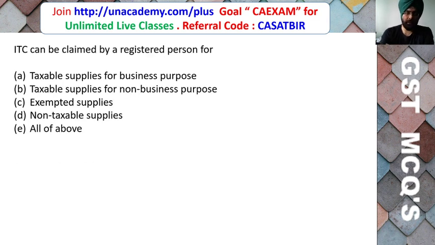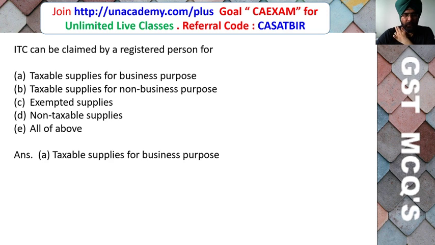ITC can be claimed by a registered person for taxable supply for business purpose, taxable supply for non-business purpose, exempted supply, non-taxable supply, or all of the above. So friends, here the correct answer is taxable supply for business purpose.